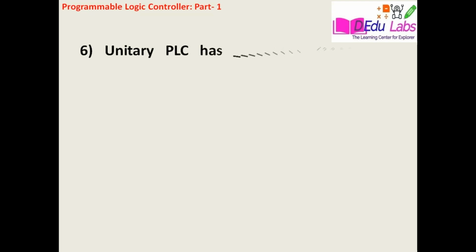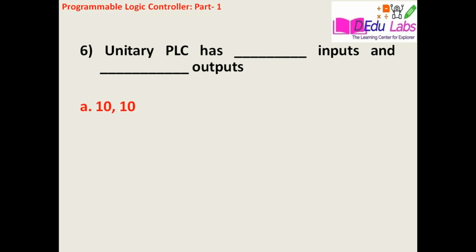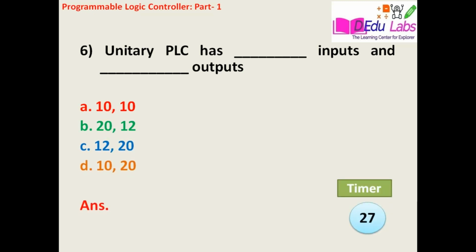A unitary PLC has blank inputs and blank outputs. Option A 10, 10, B 20, 12, option C 12, 20, option D 10, 20. The answer is B, that is 20 inputs, 12 outputs.